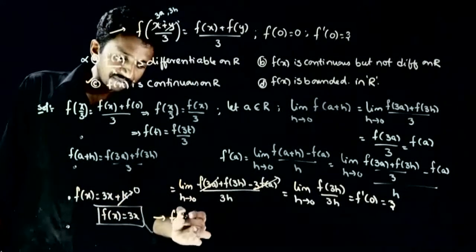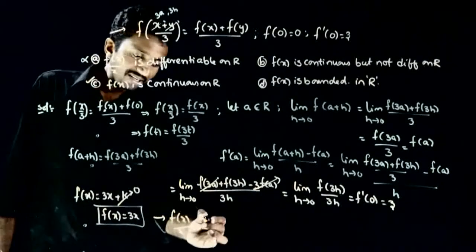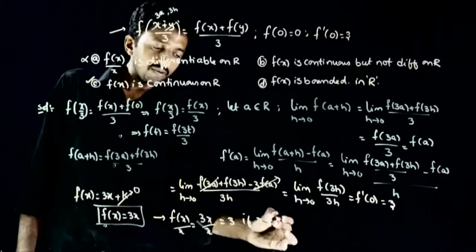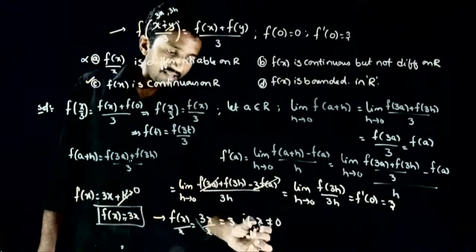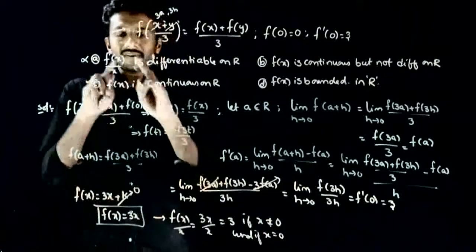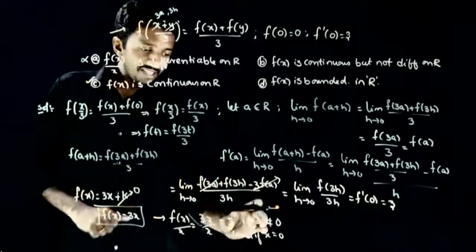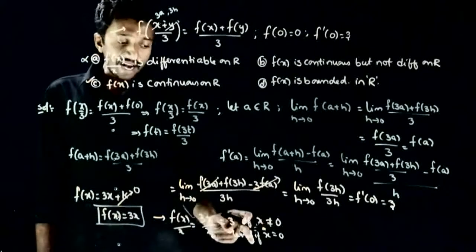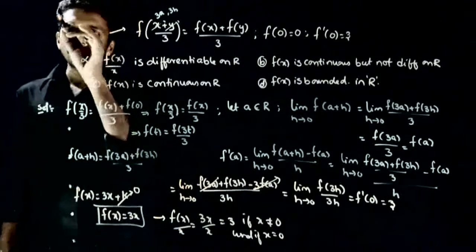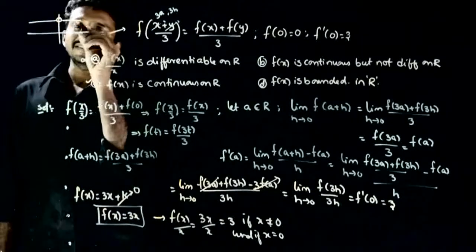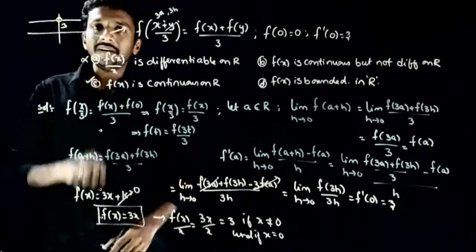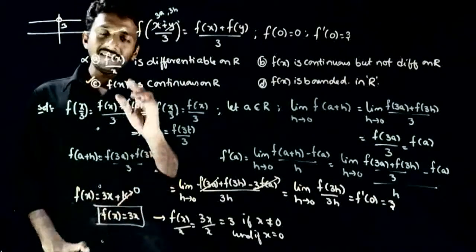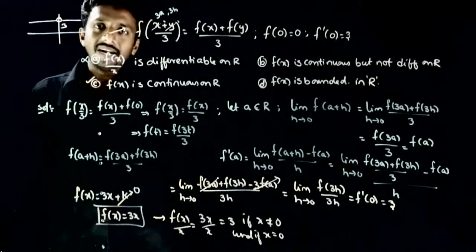So f of x by x is equal to 3x by x. This is equal to 3 if x is not equal to 0, undefined if x is equal to 0. So f of x by x का जो definition है, this will be the definition. So 3 at every point other than 0, undefined at x is equal to 0. So सर graph draw किया तो आपको f of x by x का, you get something like this, ये 3. So at this point my function is not differentiable, neither is it continuous. So option A is wrong. Option C would be the right answer.